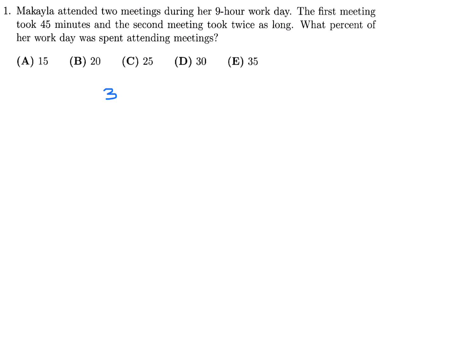The first meeting was 45 minutes, but we have to convert it to hours since we're comparing with hours. So 45 minutes is 3 over 4 hours. The second meeting was twice as long, so it's not 3 over 4, it's twice that, which is 3 over 2. And then we have to divide by the 9-hour workday.